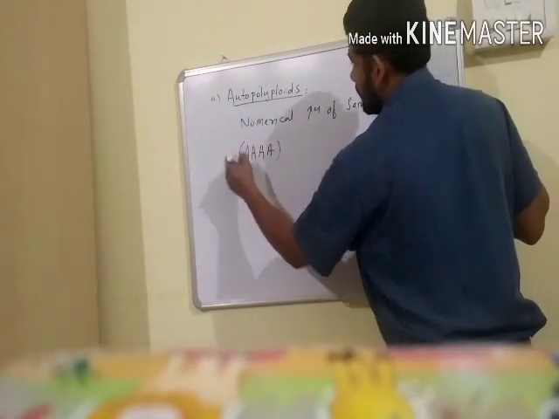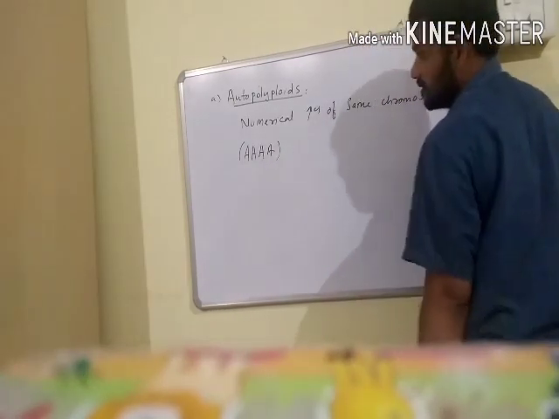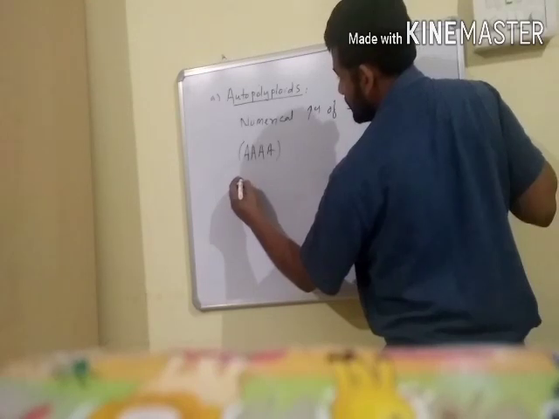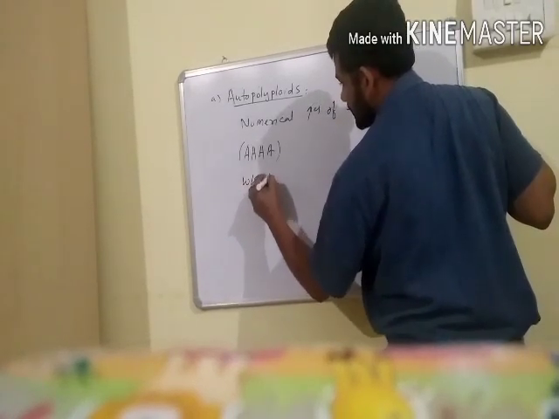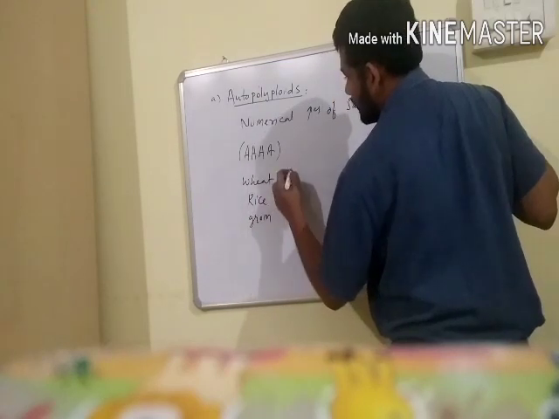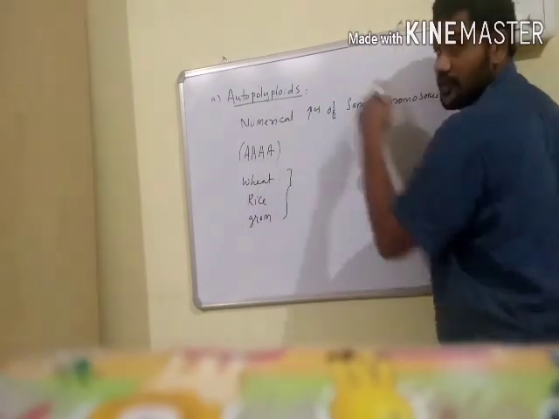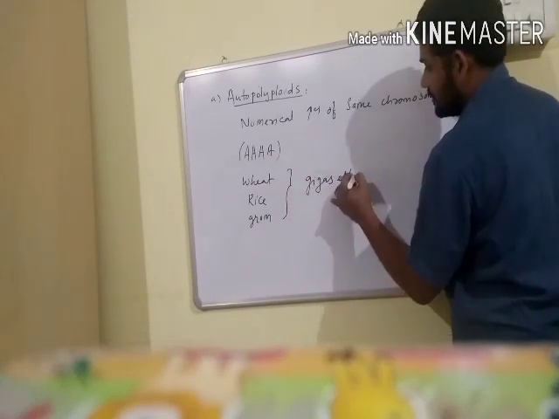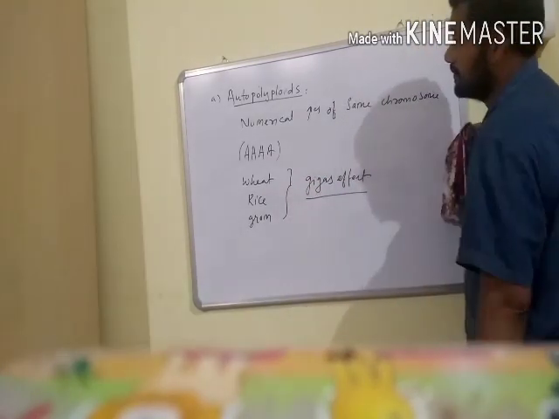Autotetraploid is the common autopolyploid, and autopolyploids are present in some cultivated plants like wheat, rice, and gram. Autopolyploids usually provide the gigas effect, meaning huge size.